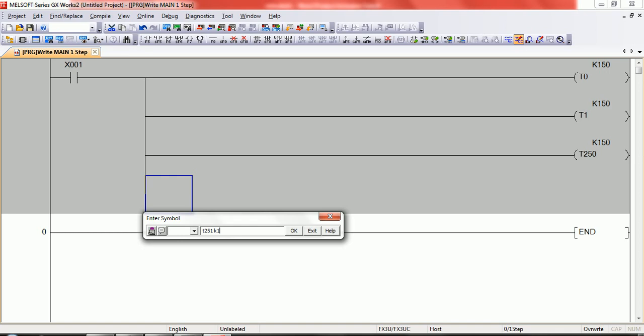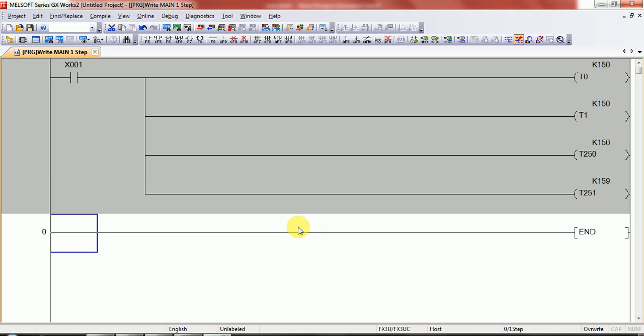All these timers are 100 millisecond base timers. All four timers have a 100 millisecond base time, but these two are general and these two are tentative. Okay, compile the program.